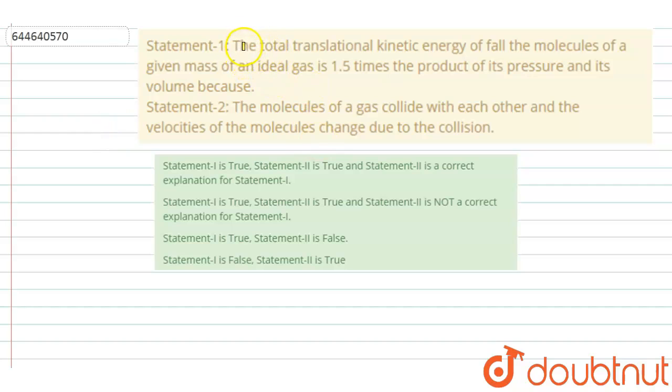Hello everyone. Here the statement 1 says that the total translational kinetic energy of molecules of a given mass of an ideal gas is 1.5 times the product of its pressure and volume. And in statement 2, it is said that the molecules of the gas collide with each other and the velocity of the molecules changes due to the collision.